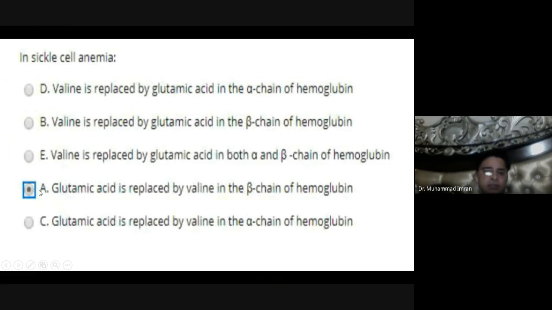In sickle cell anemia, glutamic acid is replaced by valine in the beta chain of hemoglobin at the 6th amino acid position. At the 6th amino acid position, the acidic amino acid glutamic acid is changed into a hydrophobic amino acid.